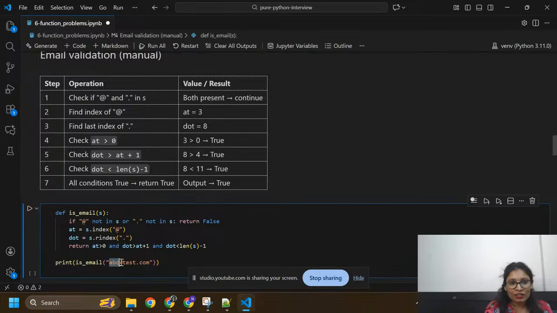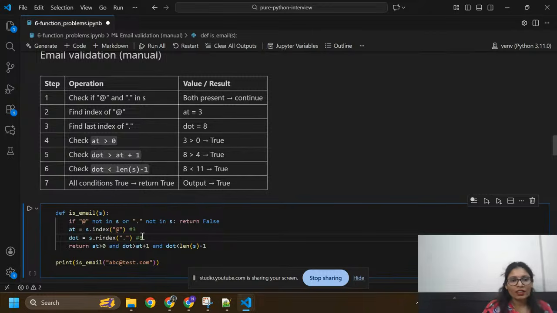Sorry, you need to count from 0. So at index 0 I have a, at index 1 we have b, at index 2 we have c, at index 3 we have at the rate. So we found its index: at index 3 we have at the rate. Now we are going to find out at which index we have dot, equals s.rindex. So we are going to find at which index we have dot. We have dot here, so you can count its index from 0 to here.